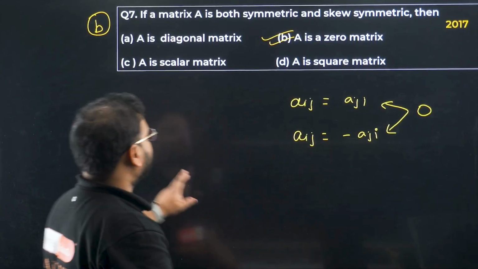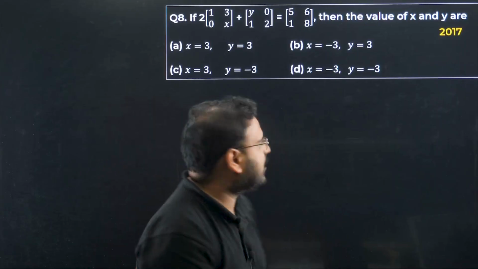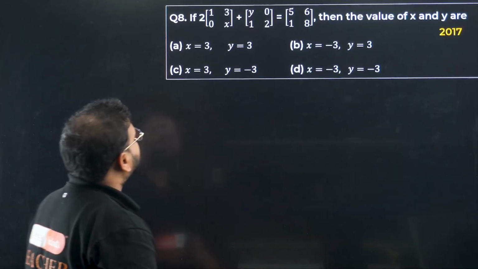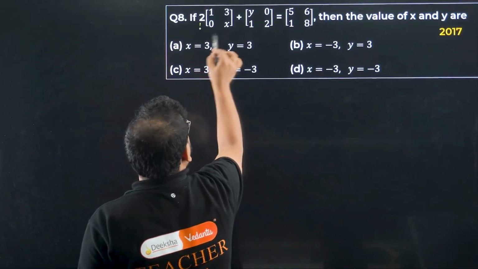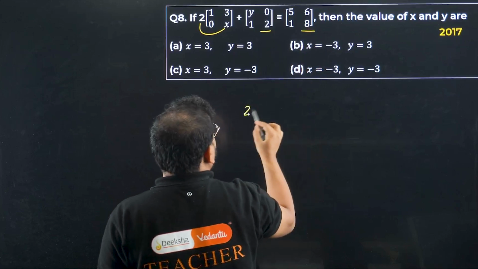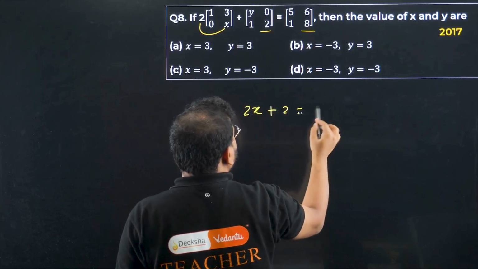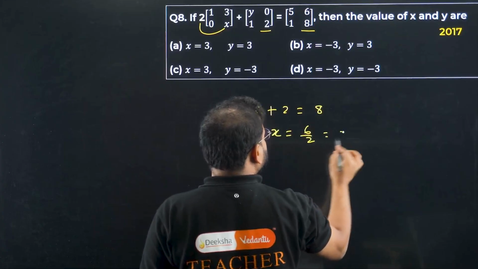Got it? Okay. 8th one. Now this is an equation based question, very simple one. In two variables, we're going to use it. So we have 2 into x over here, scalar multiplication, 2 over here and 8 over here. 2 into x is 2x, plus 2 equals 8. So I get here x equals 6 by 2. How much is this? 3.